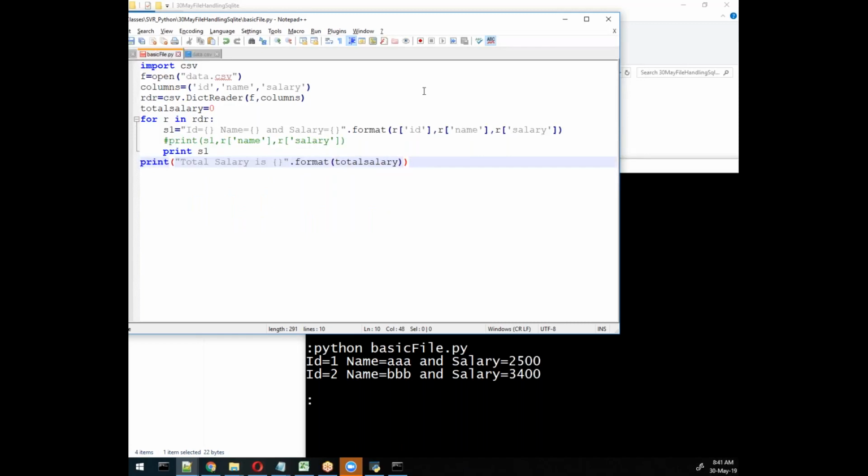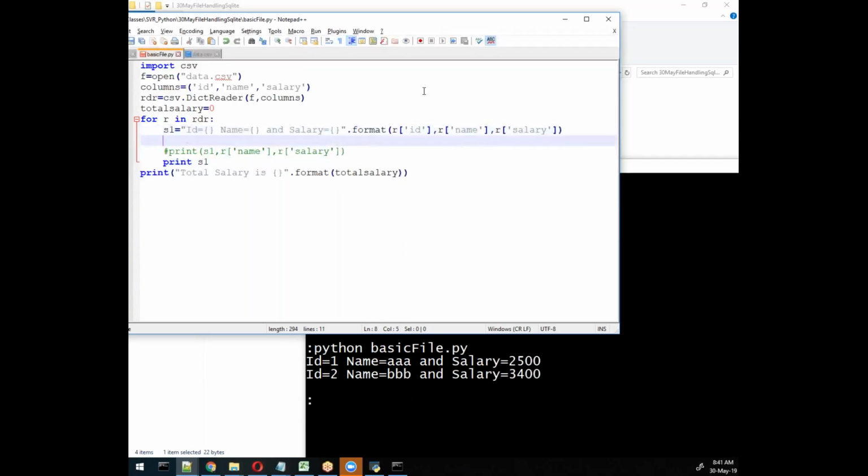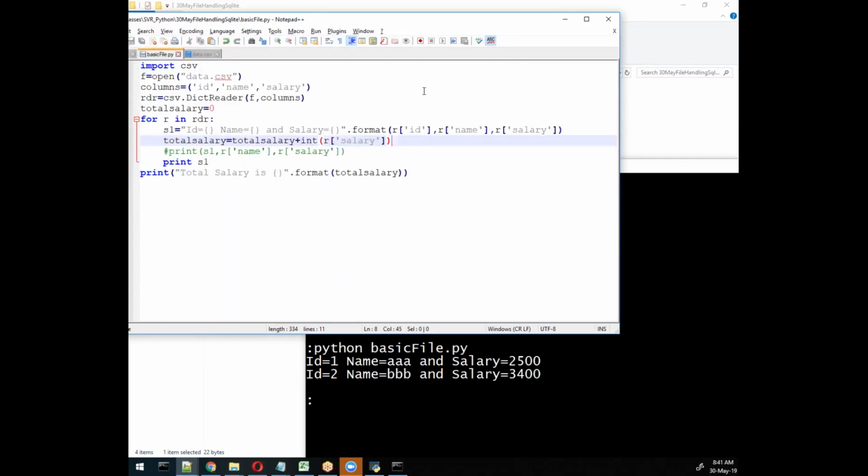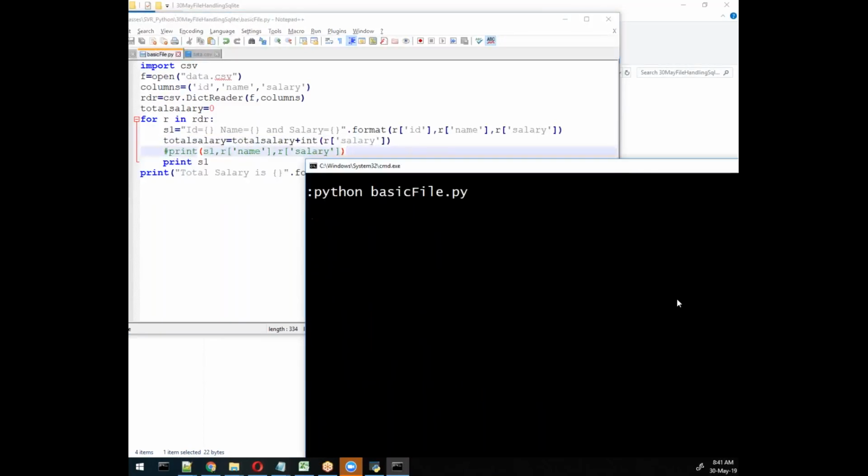Now I need to calculate, right? So I will calculate from this object. How? Writing total salary is equal to total salary whatever we have plus the integer, int. Convert this into int. That means it will convert into int. Let me try to run. See, total salary is whatever we have.